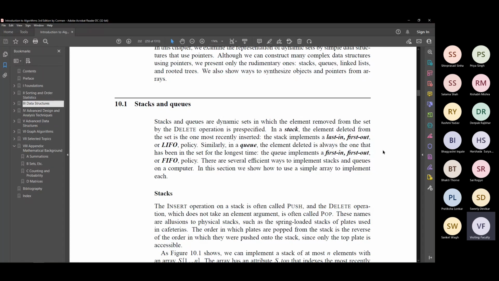So the first guy who goes in will be the first guy who comes out, right? Because he enters first through the entry point and exits through the exit point. There are 2 points, an entry and an exit point in a queue, correct? So the principle of queue is now first in, first out. The guy who goes first will also come out first, and that's called FIFO.